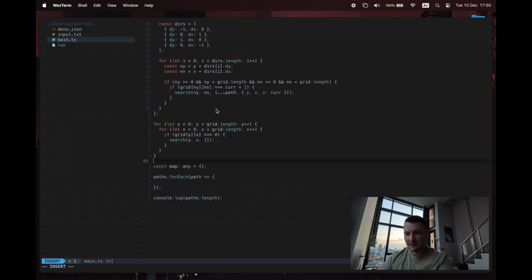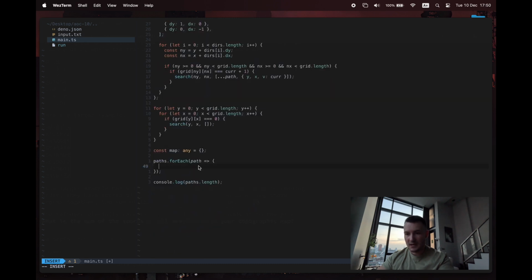I'm not going to take that v out, I'll leave it there. So it contains x, y, and v. Let me just make sure we've got the right stuff here. So path 0 and path.length minus 1. No, that's not going to work. Why not?